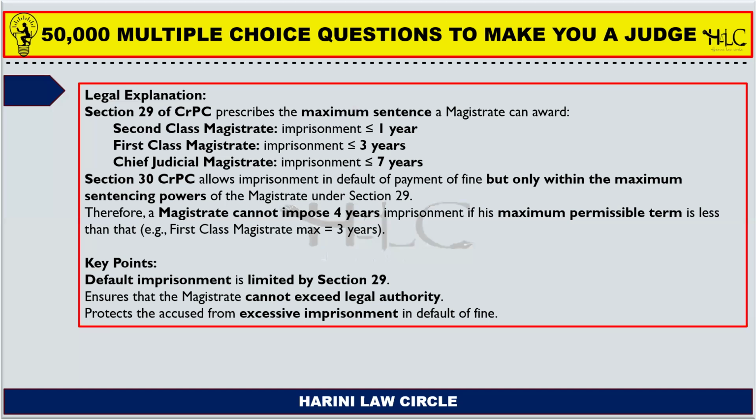The magistrate of first class can imprison only for 3 years and the magistrate of second class only 1 year. He cannot imprison a person who did not pay a fine for more than 3 years. So the 4 years rule is wrong. The chief judicial magistrate can impose imprisonment up to a period of 7 years.